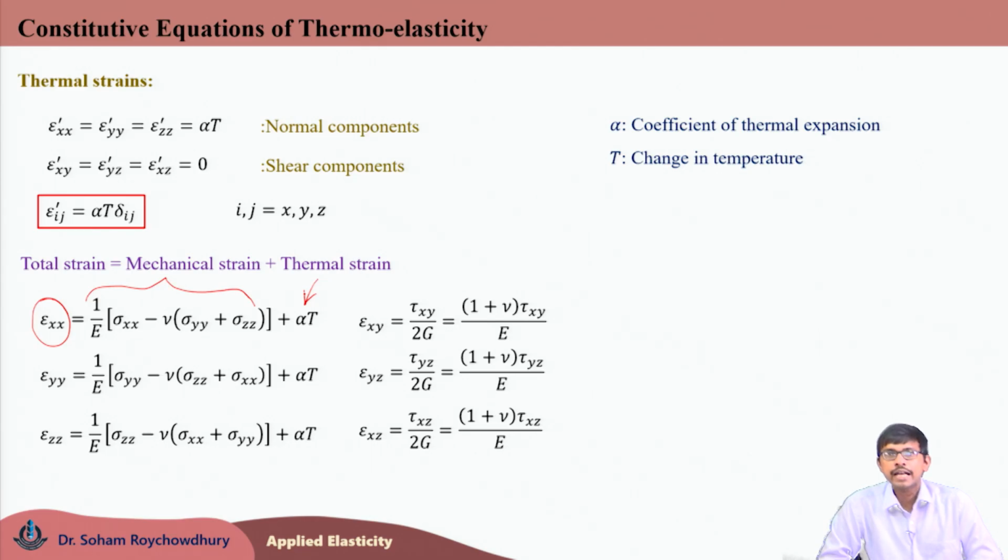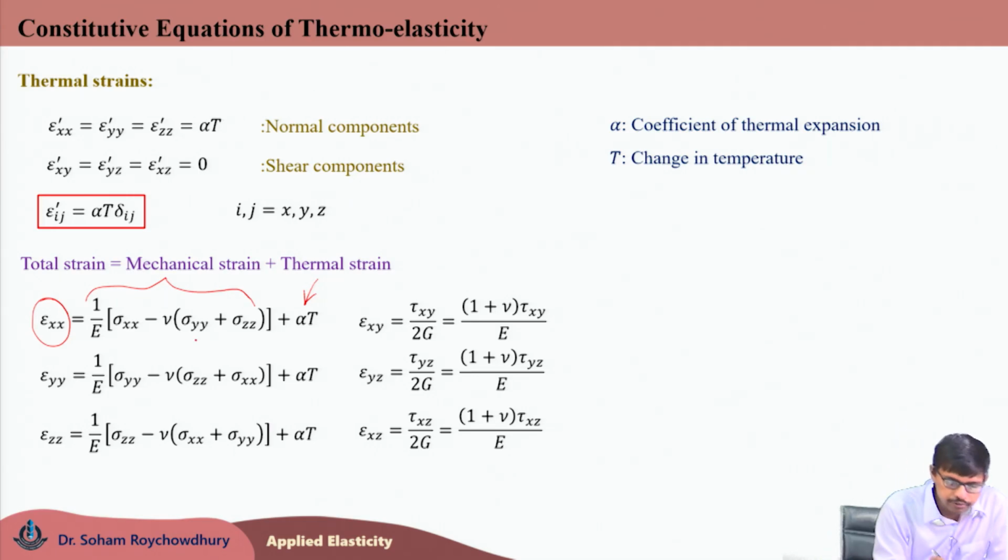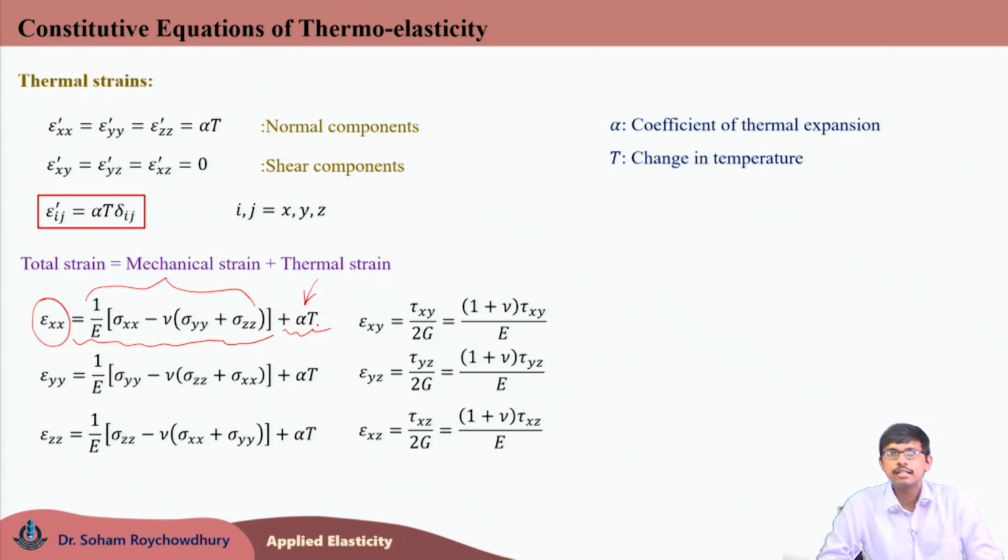And in terms of the mechanical stresses, we can write epsilon xx mechanical as 1 by E times sigma xx minus nu sigma yy minus nu sigma zz. So, total epsilon xx will be the summation of the first term, which is the mechanical component of the normal strain, plus alpha T, which is the thermal normal strain. In the same fashion, all other normal strain components epsilon yy and epsilon zz can be written as shown here.